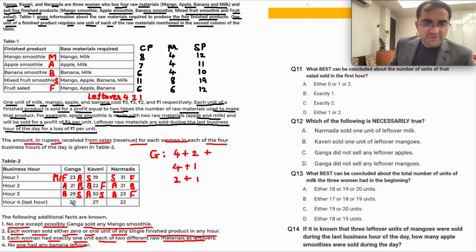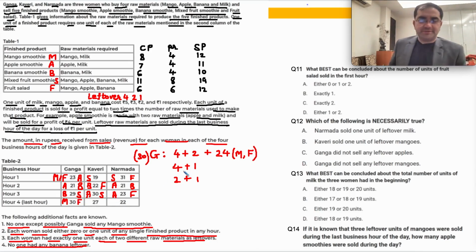So let's come to Ganga first, who has a total of 30. So Ganga's 30: 4 plus 2 becomes 6, and 6 plus 24 is 30. Do you understand? How do you get 30 rupees? 4 plus 2 plus 24. And how can you make 24? The only possibility is M and F. So we'll put M and F over here. There is no other possibility here.